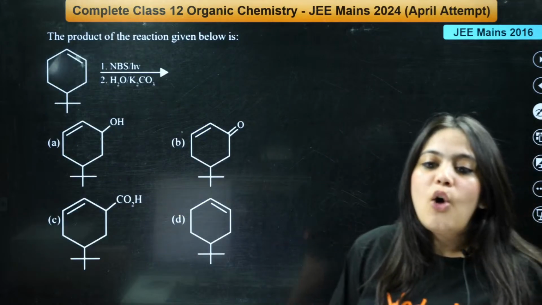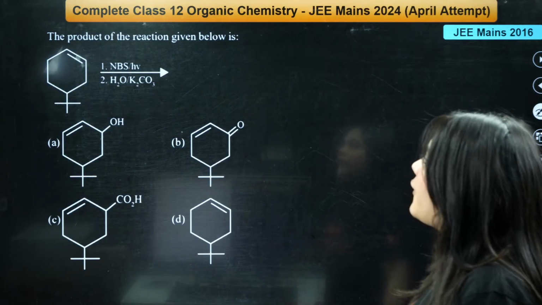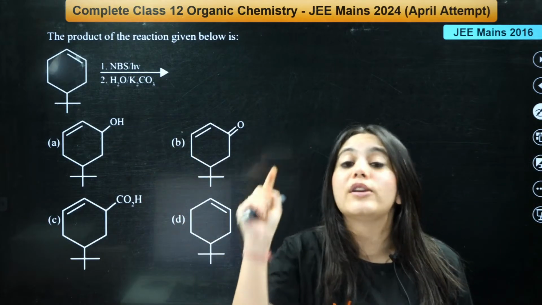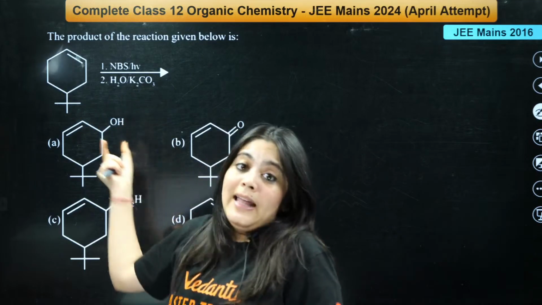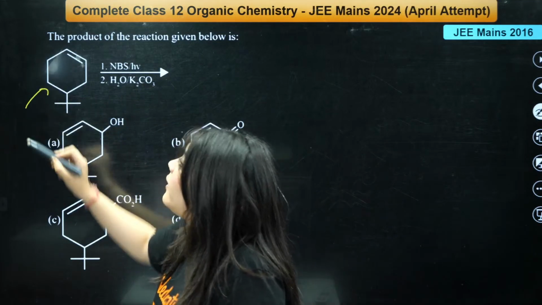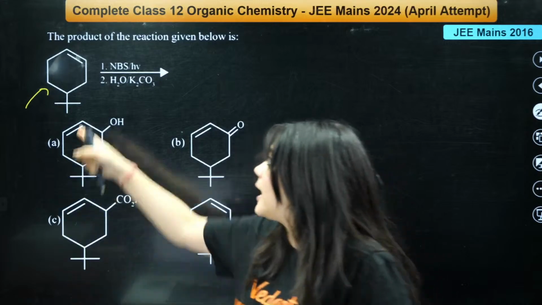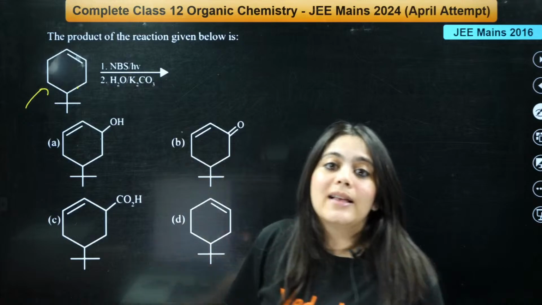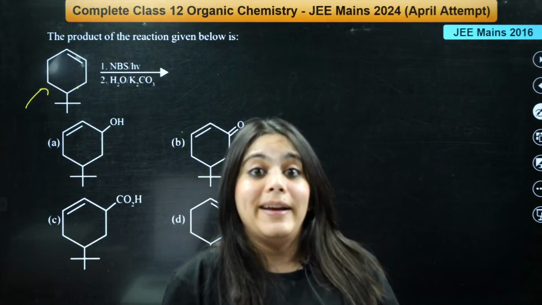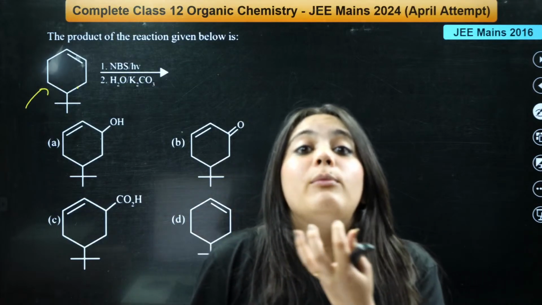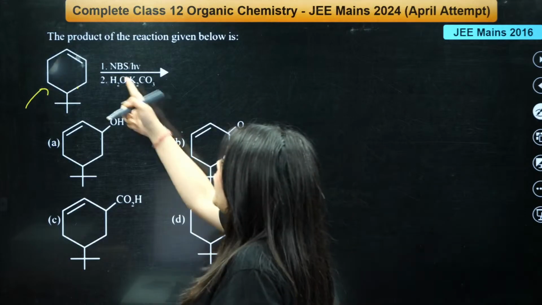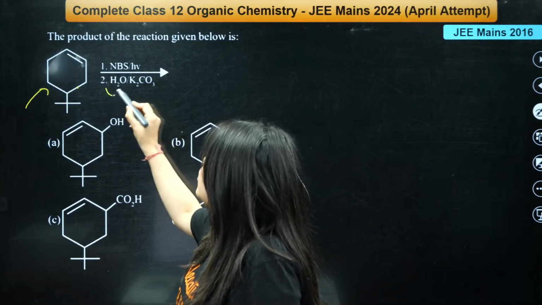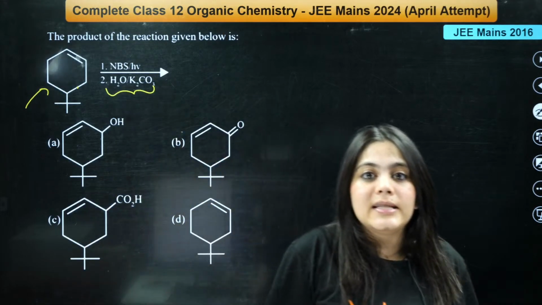Next question again on your screen. Can everybody see that? Again, a compound is given to you and you have to focus on the compound and the reagent. Can you see this molecule over here is an alkene, right? Can everybody see an alkene over there? And you're reacting it with NBS, N-bromosuccinimide. What is the property of N-bromosuccinimide? First reagent, N-bromosuccinimide. Second reagent is H2O, K2CO3, isn't it?